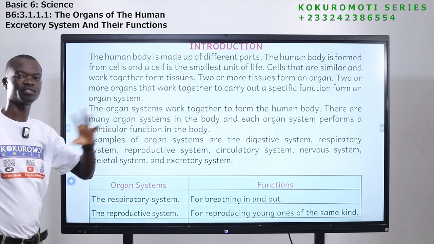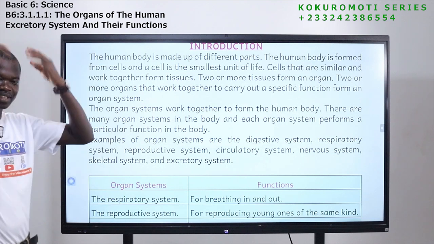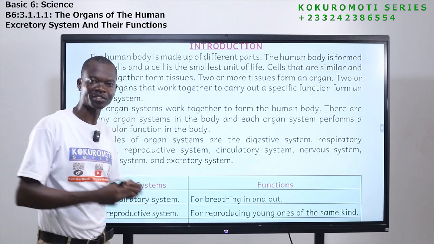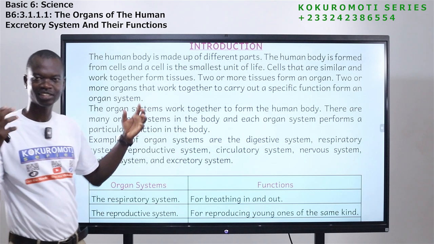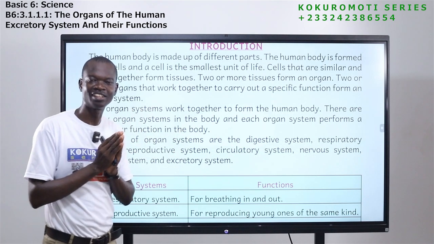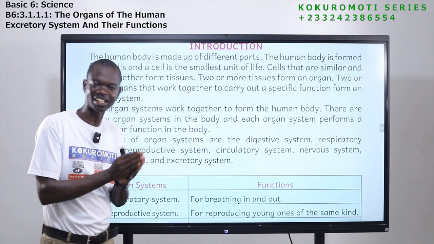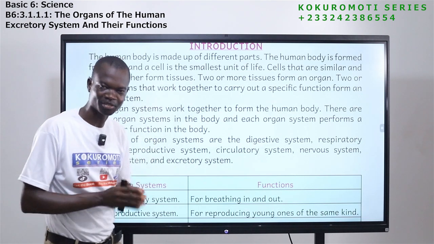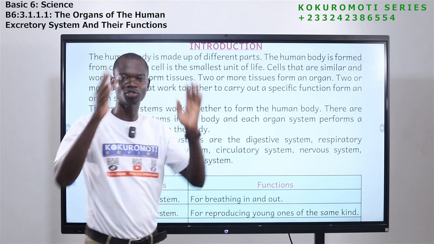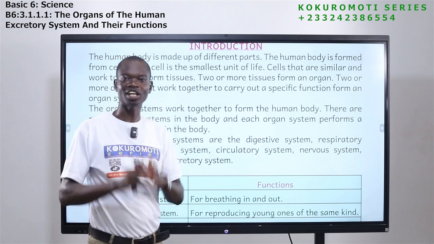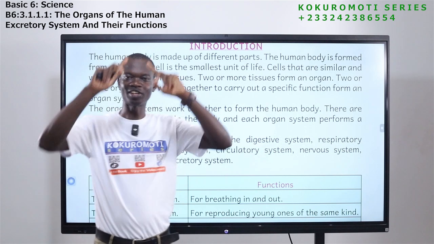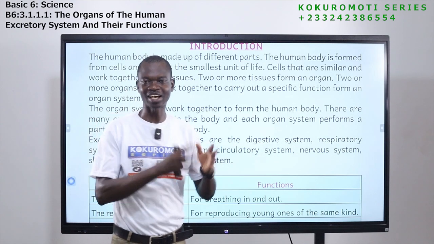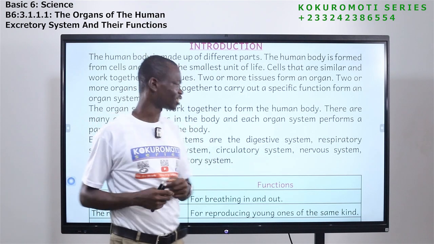The smallest unit of life is the cell. So the body that we see comes from the cell. Cells come together to form tissue. Tissues come together to form organs. Organs come together to form organ systems. Organ systems come together to form a complete human being. So as you are watching me, your entire body is made up of different organ systems. Now let's move on.